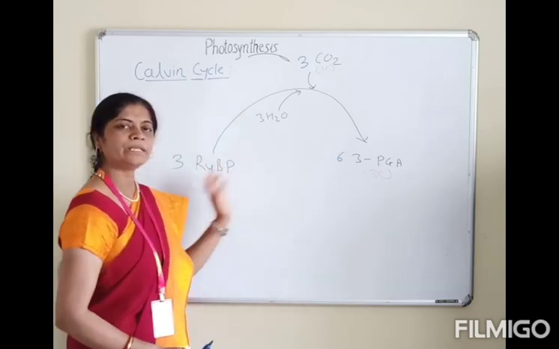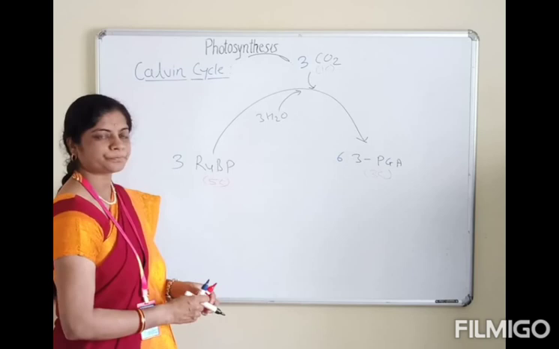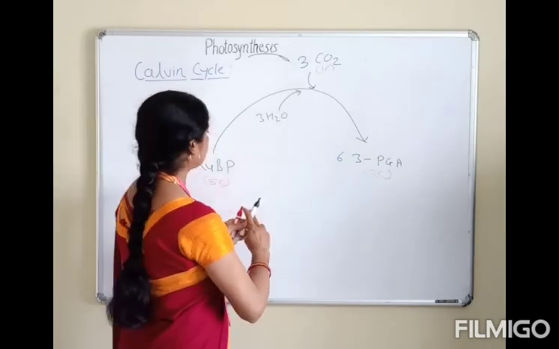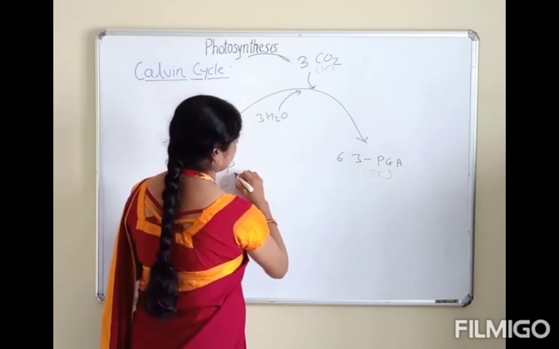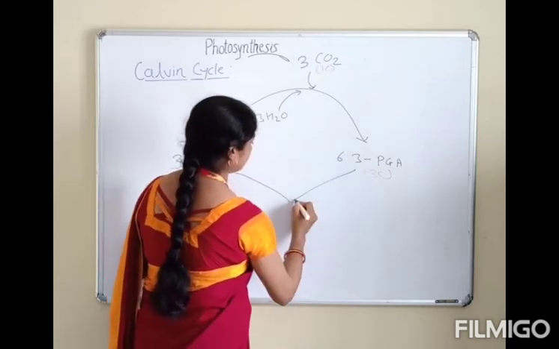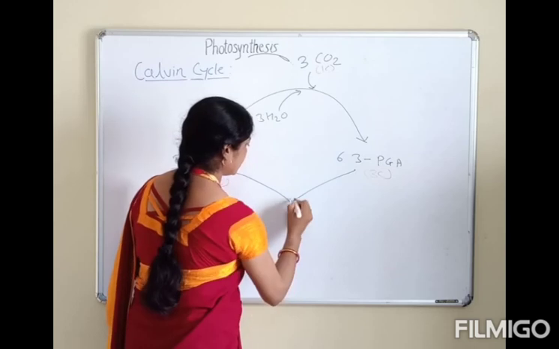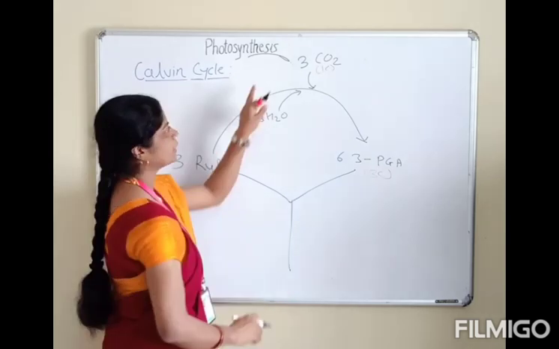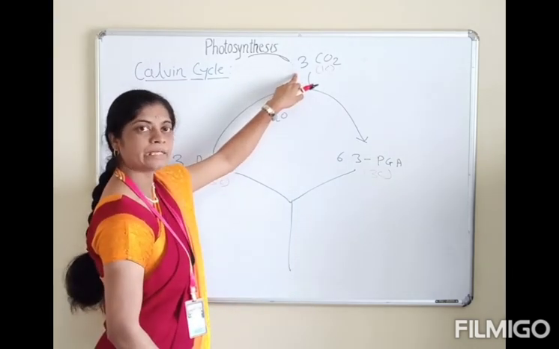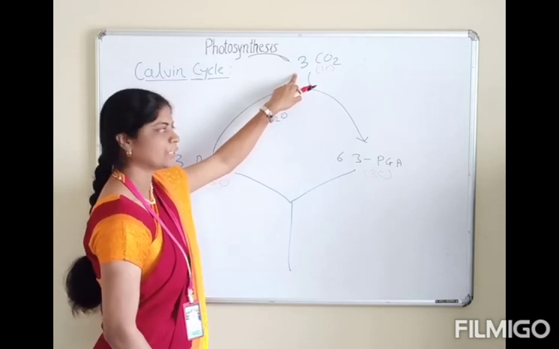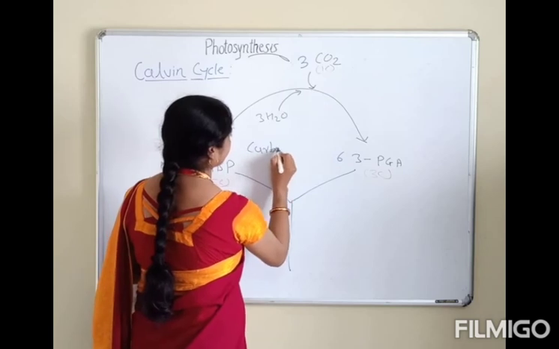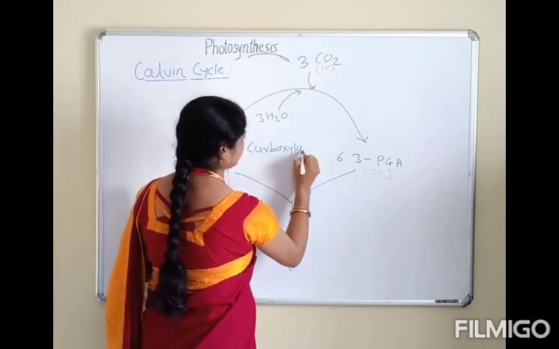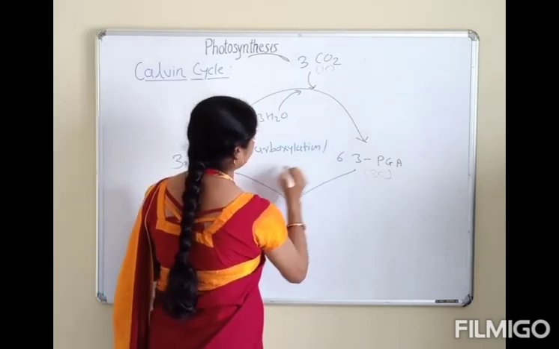So the carbon number remains the same. This process is called the carboxylation or fixation process, fixation of atmospheric carbon dioxide. Hence it is called fixation or carboxylation.